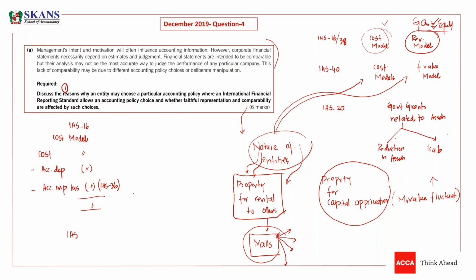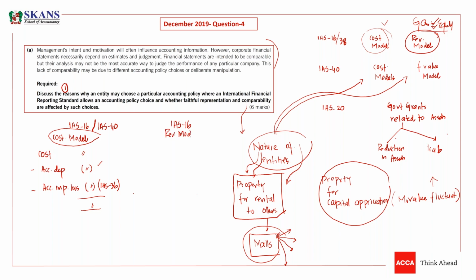The same cost model is applicable in IAS 40. It means in IAS 40, you charge depreciation on property under the cost model. If you are following the cost model, then you will be doing this. So this is the same in IAS 40 as well as in IAS 16. Now, what is next? The next one in IAS 16 is the revaluation model.